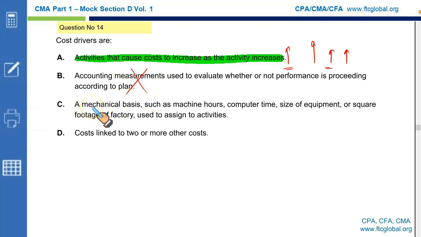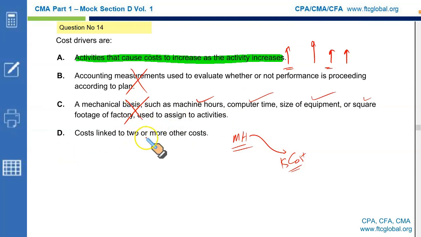Cost drivers are mechanical bases, such as machine hours, true, computer time, true, size of equipment, square footage of area. It could also be non-mechanical. It could be dollar-based as well. Let's say your material handling cost may depend upon the cost of material, which is a dollar-based driver. So it is not entirely true.